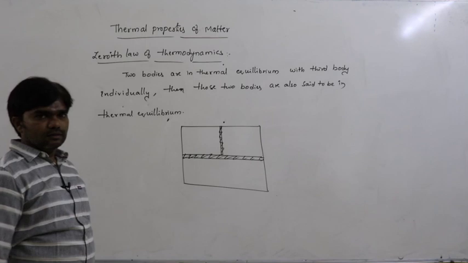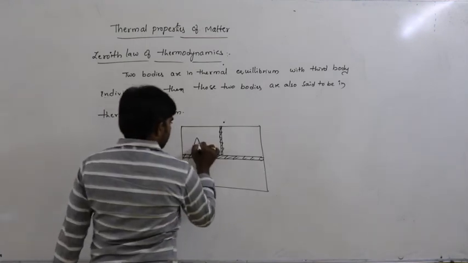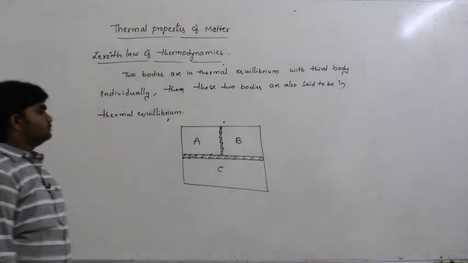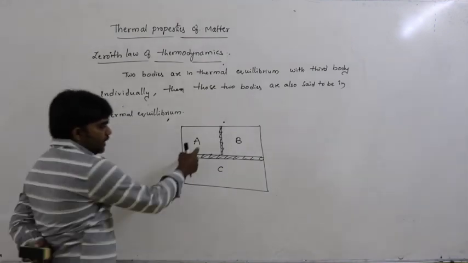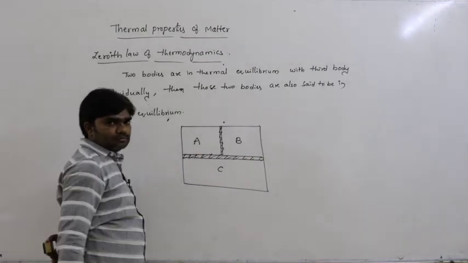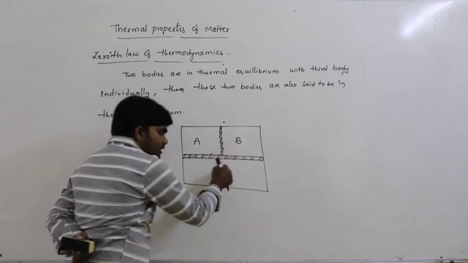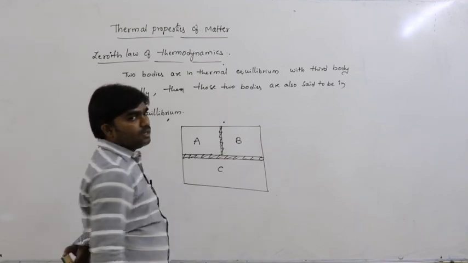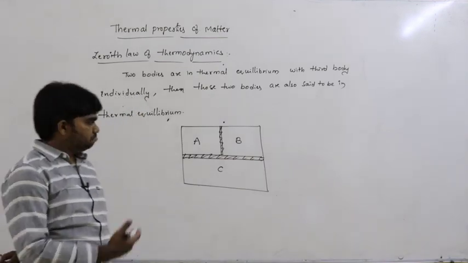Let us say this is A and this is B and this is C. If A and C are in thermal equilibrium and B and C are also in thermal equilibrium, then we can say that A and B are also in thermal equilibrium.